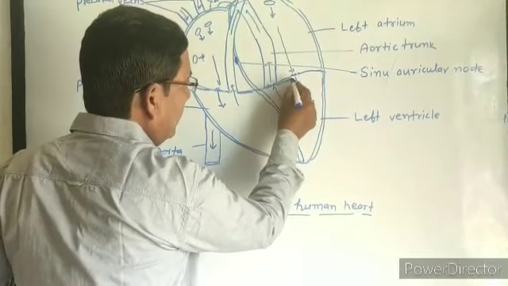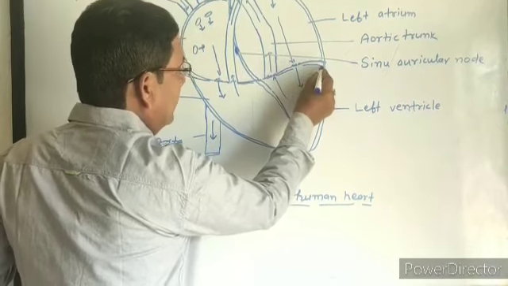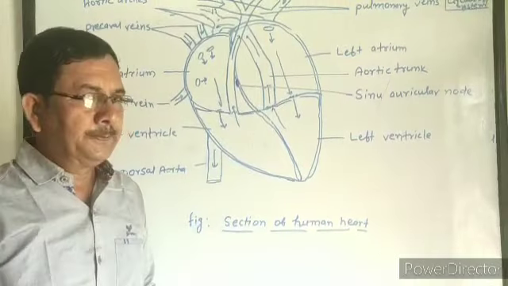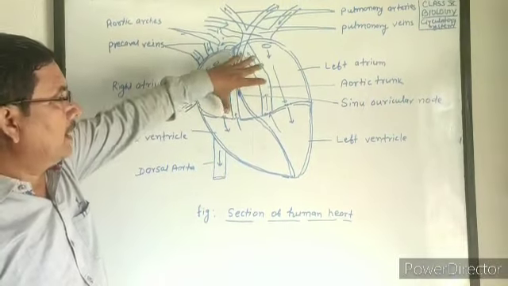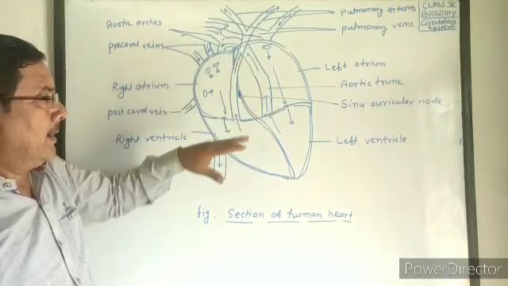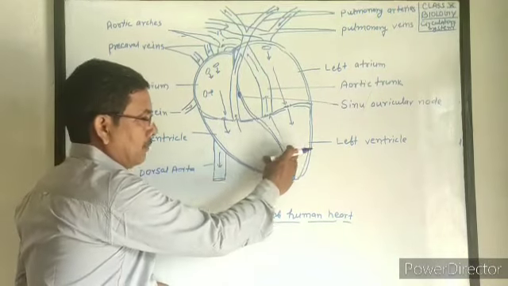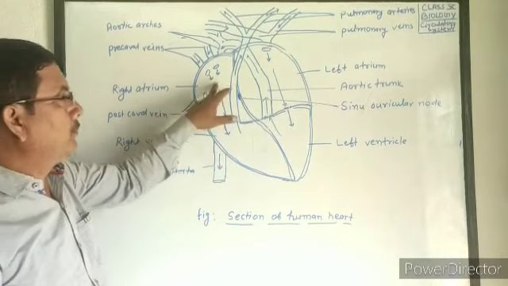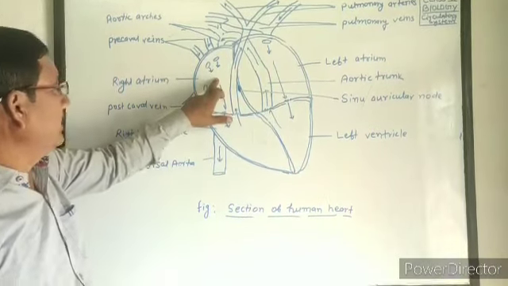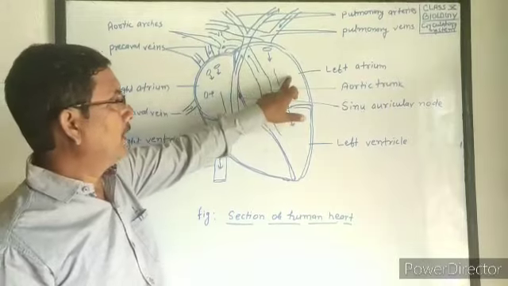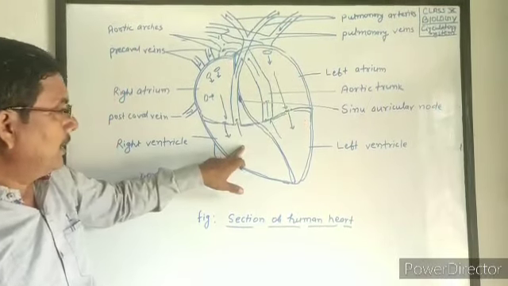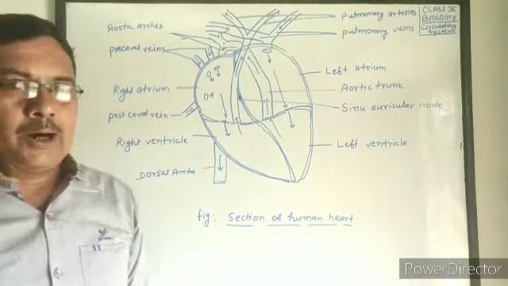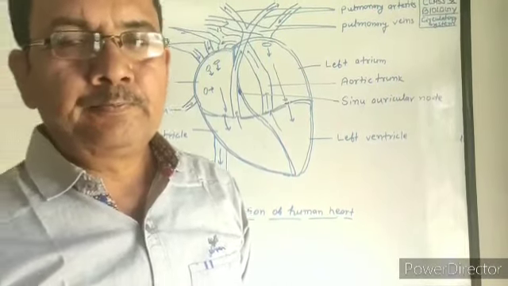This auriculoventricular septum divides the heart into 2 parts, auricles and ventricles. The upper part of the heart is somewhat wider and the lower part is somewhat narrower. That means our heart is made up of 4 chambers: right auricle or right atrium, left auricle or left atrium, right ventricle and left ventricle. Now what happens in blood circulation?